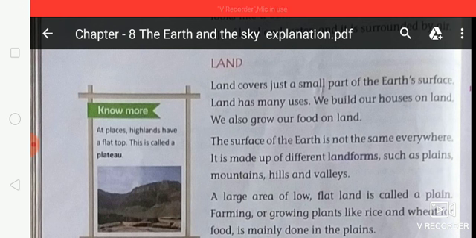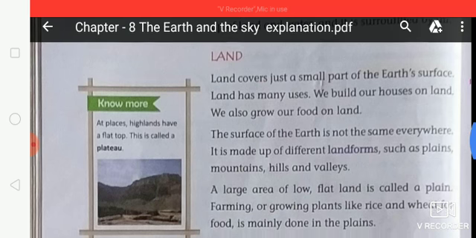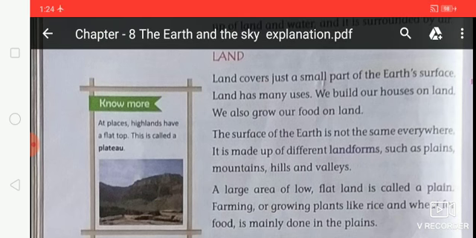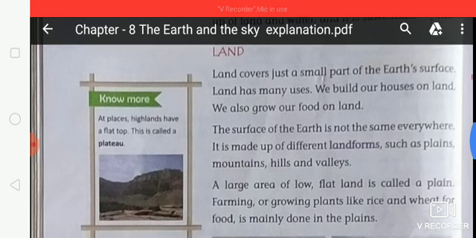We are humans, so we live on earth. We build our houses on land. We also grow our food on land. We grow many different kinds of crops on land, for example rice, pulses, wheat, etc.